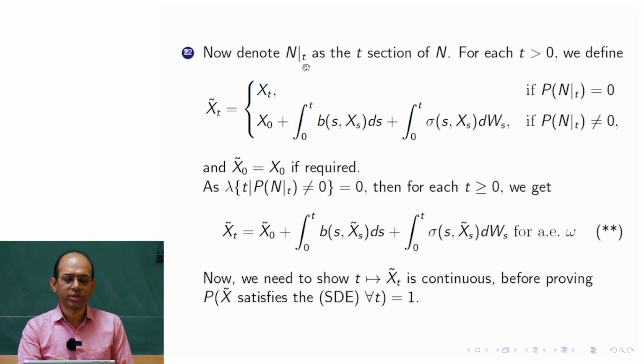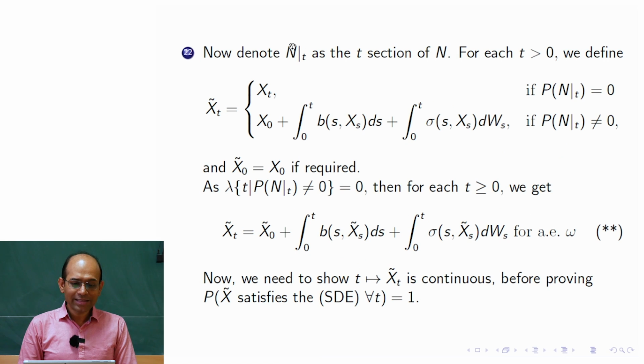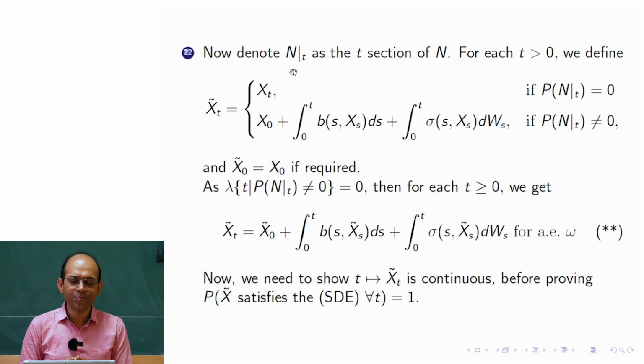So here we introduce some notation. Given N, the notation N restricted to t we call the t section. What is the t section? It is the set of all omegas such that t comma omega belongs to capital N. Now since N is a zero measure set, I cannot just say that this would also be a zero measure set, that for a particular t section, that set may not be a zero measure set.